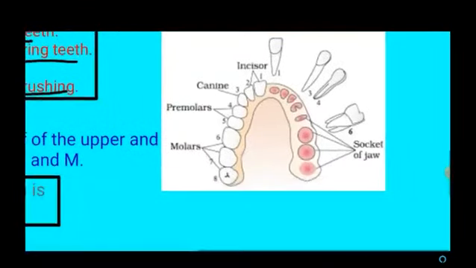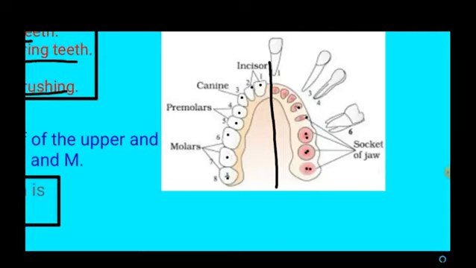See this picture, you can see the sockets of the jaw. The teeth are embedded in the sockets of the jaw, and this is the arrangement of the teeth. In one half of the jaw, the teeth are arranged as two incisors, one canine, two premolars and three molars.